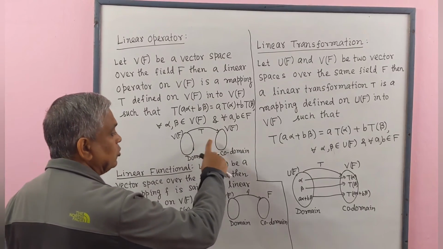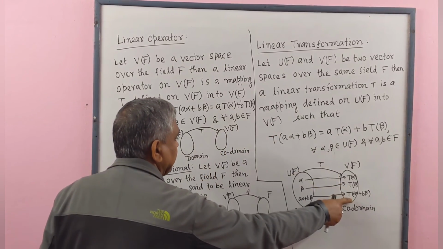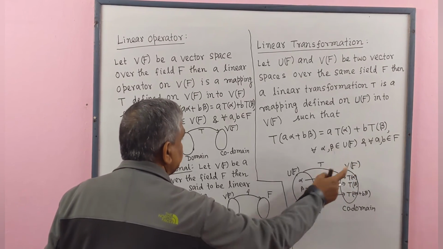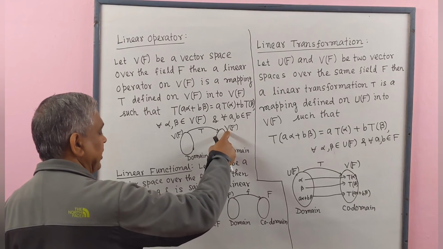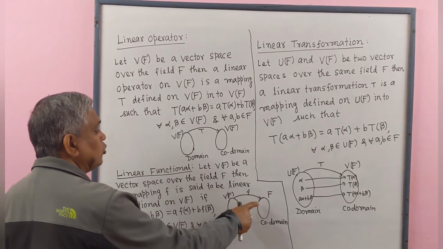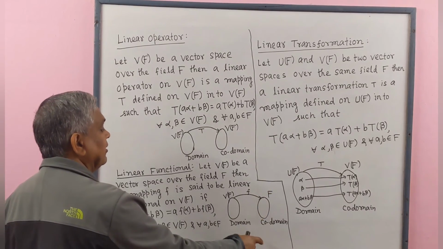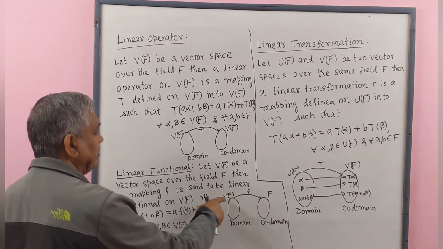In the previous two cases we have seen that the codomain is a vector space. Here V(F) is the vector space. Here also the codomain is vector space V(F). But in the case of a linear functional, the codomain is the field over which the vector space is defined.